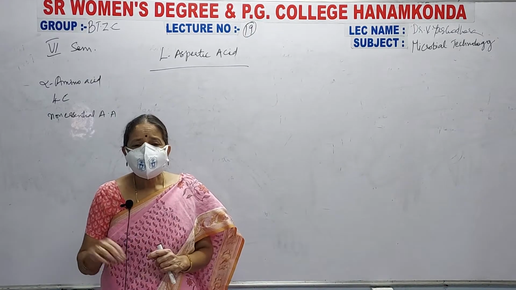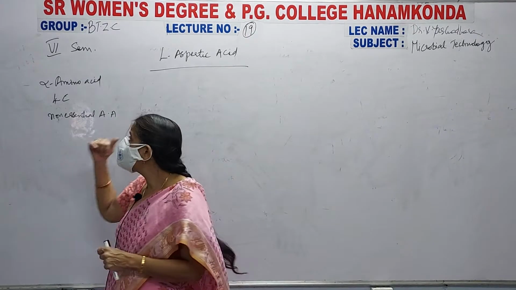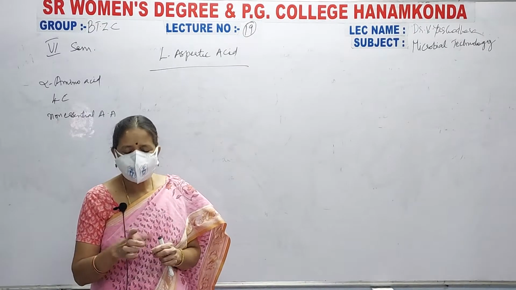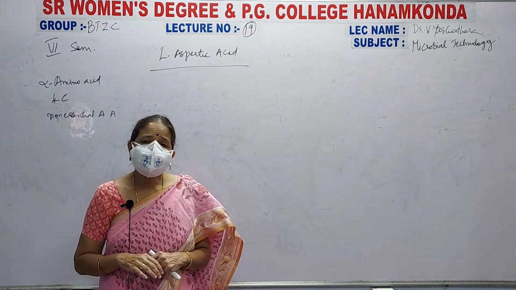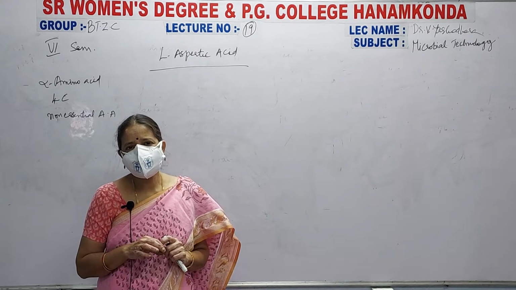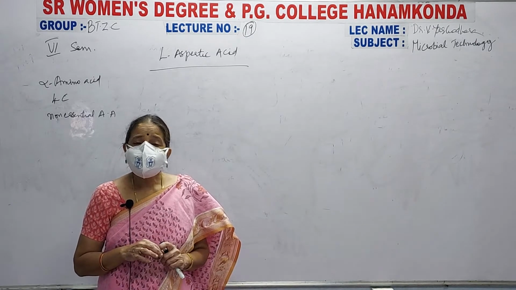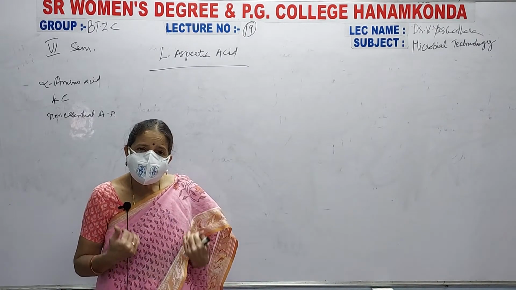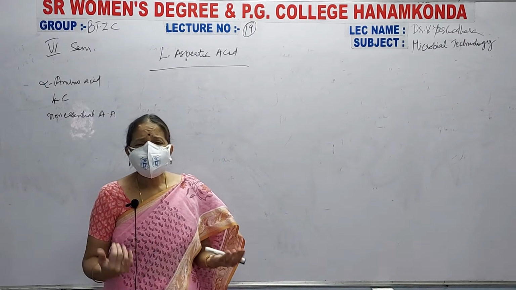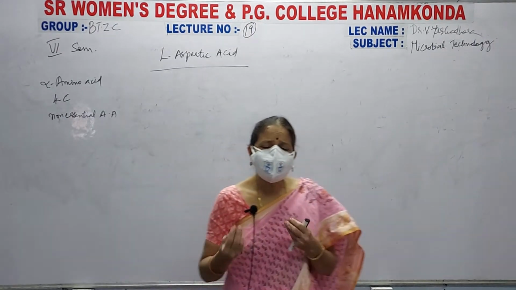Next, coming to the non-essential amino acids, our L-aspartic acid is a non-essential amino acid. These non-essential amino acids are not at all essential. They are synthesized within our body, though there is no need of uptake of non-essential amino acids.